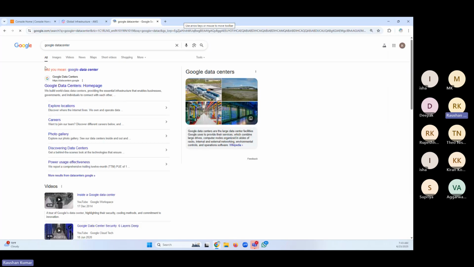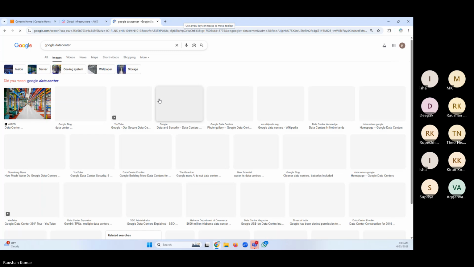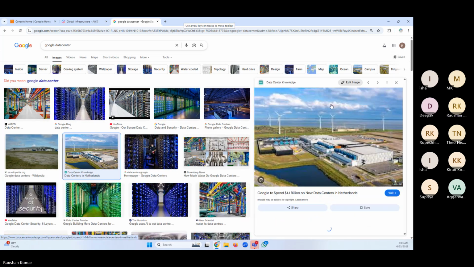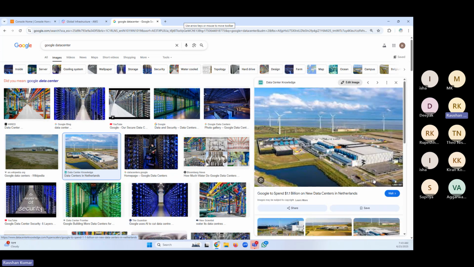Let's take this example. So we have this data center. So this is what we call a data center, this facility, a real facility. This kind of facility is what we call a data center, or AZ. You can call it an AZ or a data center, both are one and the same. There's a slight difference, and we'll talk about that, not today. But think of an AZ as the data center.